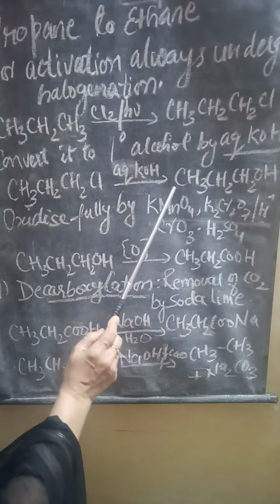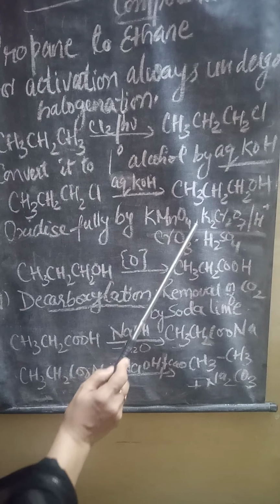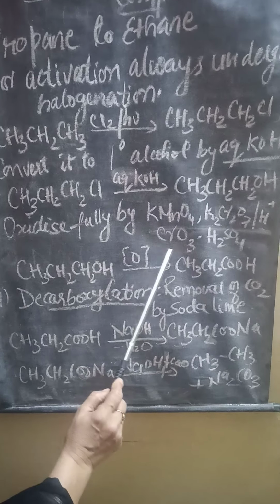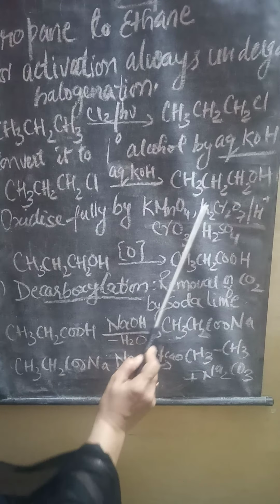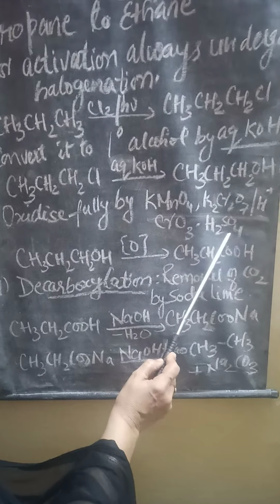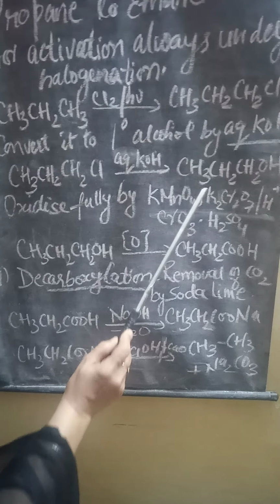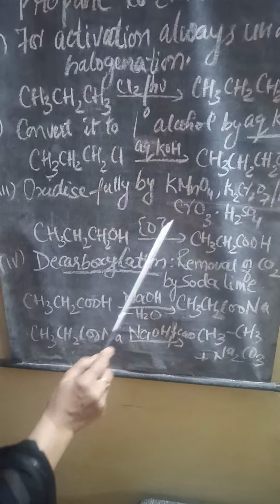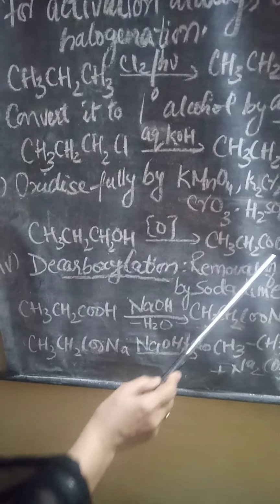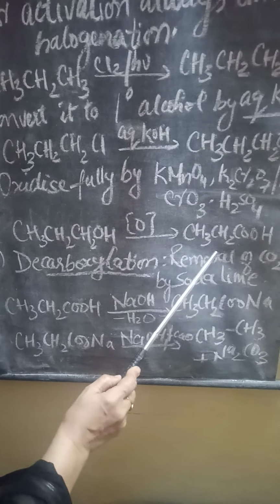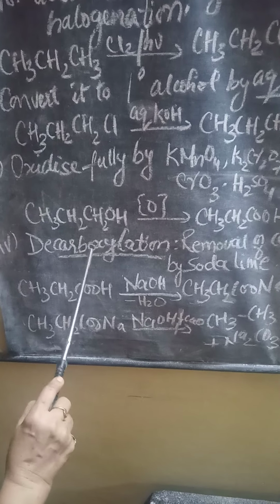This alcohol is then oxidized completely. Complete oxidation takes place by using a very strong oxidizing agent, that is potassium permanganate, potassium dichromate or chromium oxide in the presence of strong acid. Then these behave as strong oxidizing agents. So when we use strong oxidizing agents, the alcohol gets oxidized and you will get an acid. Then after the formation of acid, the next important step to be followed